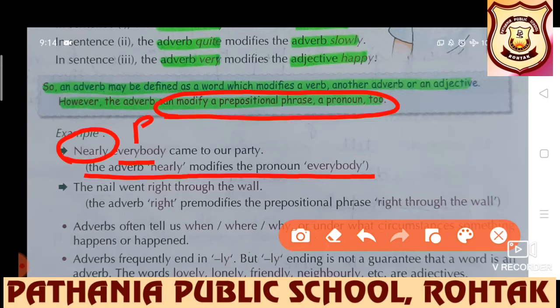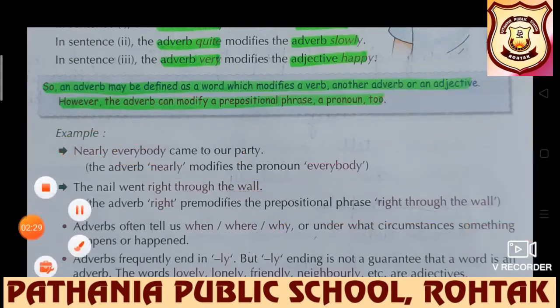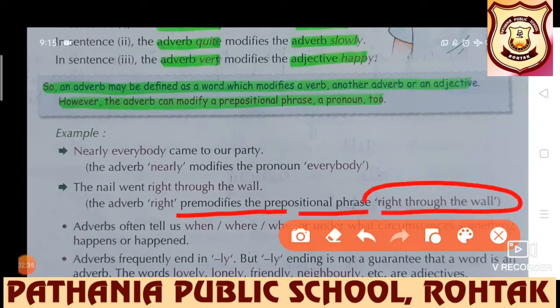Second, the nail went right through the wall. Through the wall is a prepositional phrase. What is prepositional phrase? Preposition plus modifier, that is prepositional phrase, and right is adverb. So here the adverb right pre-modifies the prepositional phrase right through the wall.